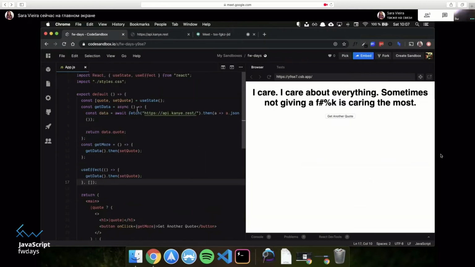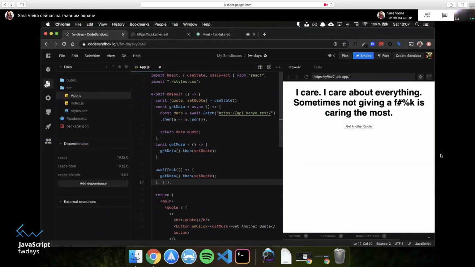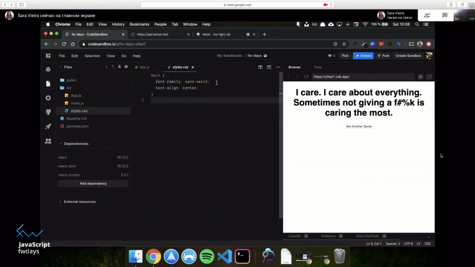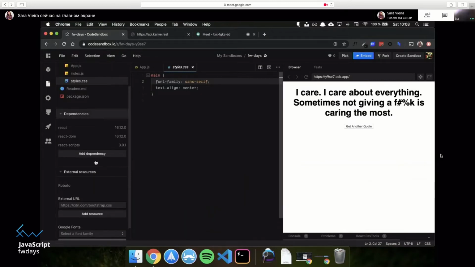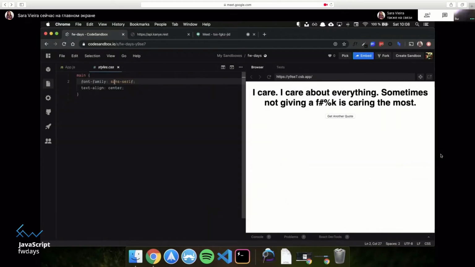Okay, so let's style this a bit. And what I'm going to do is I'm going to go to this style.css, and I want to add a font family. So I'm going to add Roboto. So I can come here to Google Fonts and type Roboto. So it's added as an external resource. I can close this again. And if now I say Roboto, you need to say it in quotes. So Roboto. Look how fancy. Everything fancy now. Isn't that great?